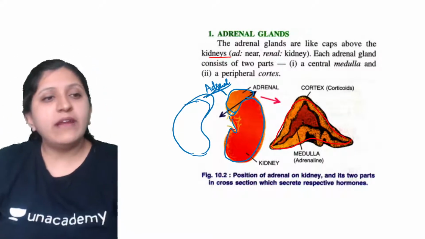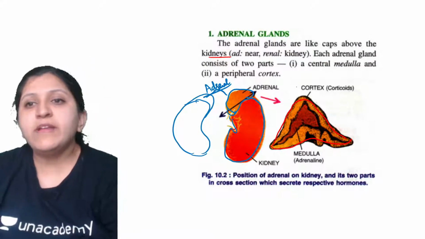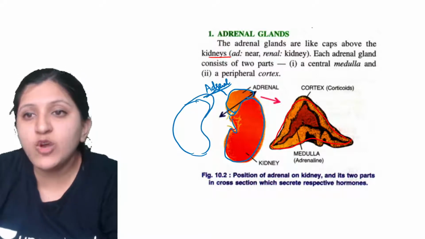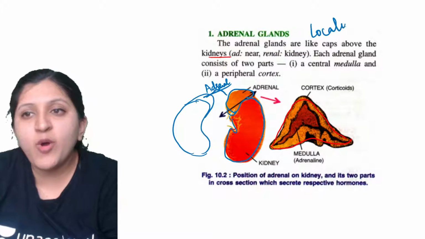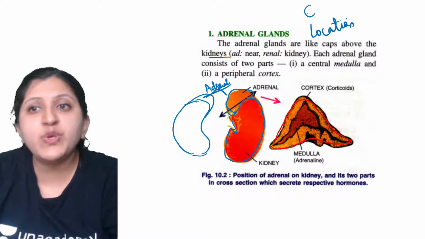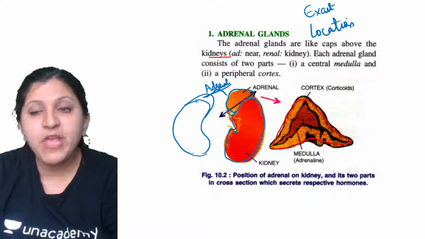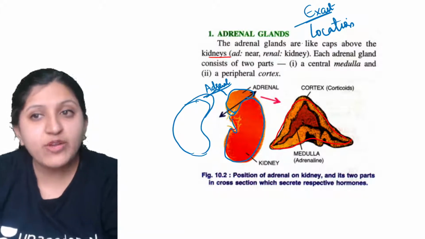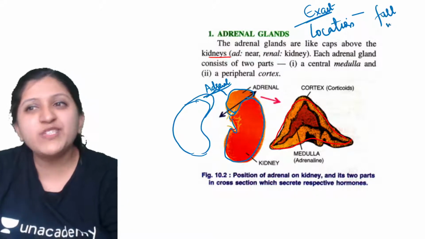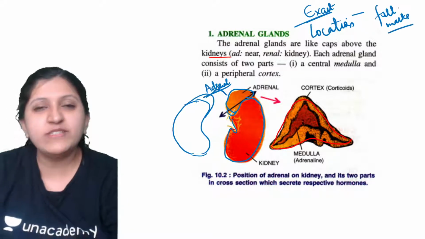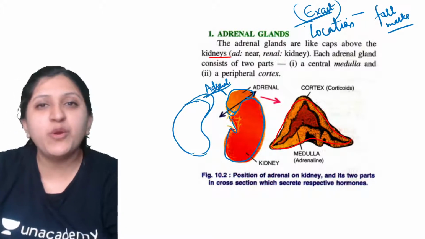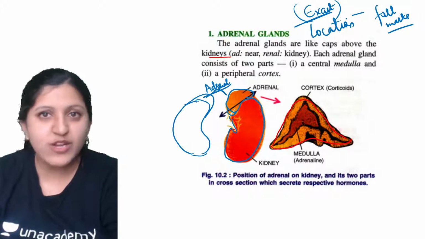So the adrenal glands are like caps above the kidneys. This is the location, and this is very important. In your books and board exam, they will ask you the exact location. You need to write the exact location, then you are going to get full marks. They expect you to write the exact location, and that is why the question is also given as the exact location itself.